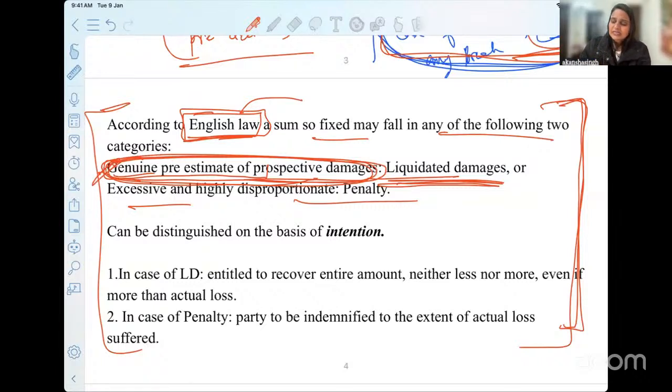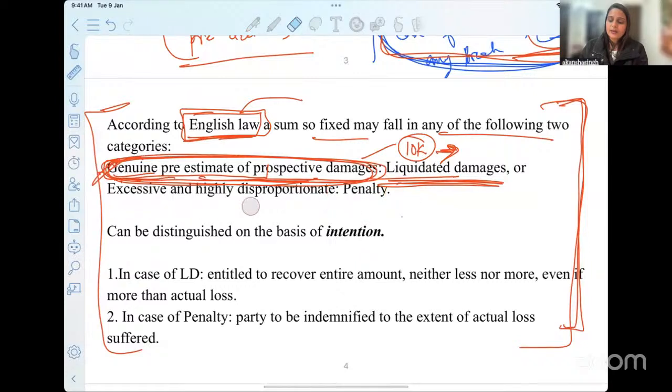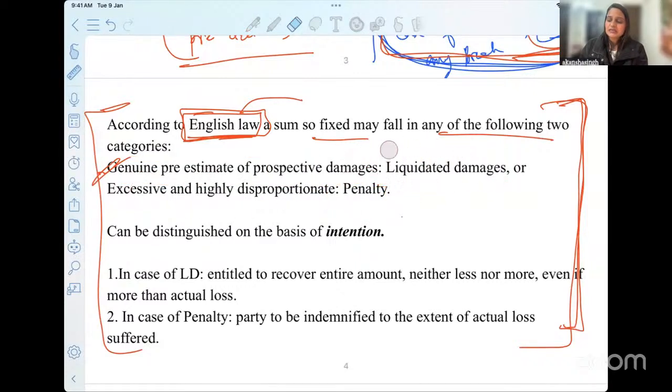Let's say you have put the liquidated damages to be 10,000. Will the court in English law allow you 10,000 per se? Yes, provided it is genuine, provided it is a reasonable amount that you have mentioned there. But if it is a highly excessive and disproportionate amount of money, what will that be called? That will be called a penalty, and the court there will exercise their reasonability.